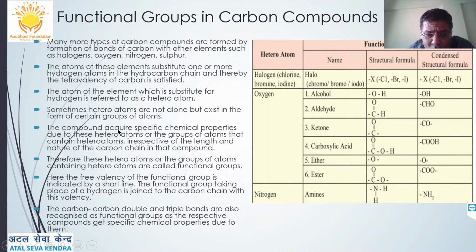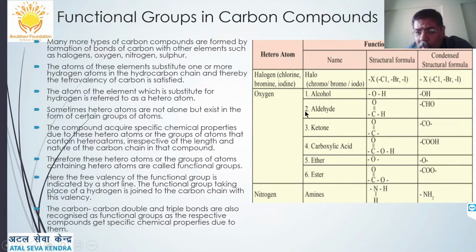When they attach to the carbon atom, replacing hydrogen, they impart specific chemical properties to the group due to these heteroatoms. Such compounds are called new compounds, which are derivatives of hydrocarbons or alkanes, and the atom or group of atoms which gets attached to the carbon atom is called a functional group.